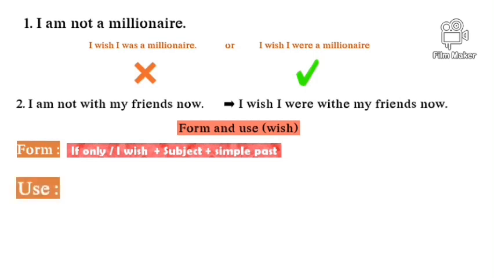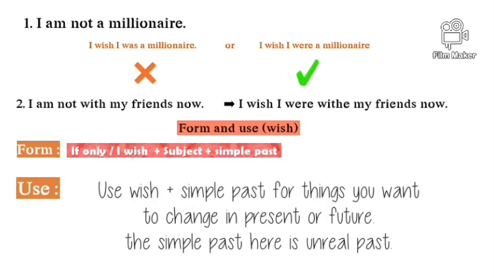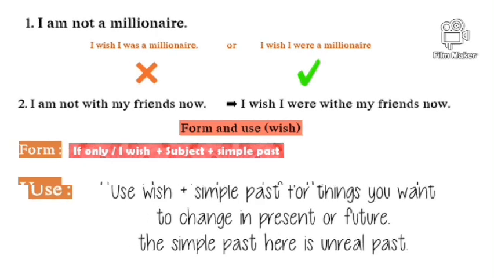Okay, we use wish plus simple past for things you want to change in present or future. Okay, the simple past here is unreal past, ماشي شي past اللي حقيقي, because we are just wishing, hoping or willing it. صافي كنتمناو. Okay, this is all about the wish, and now we are going to move to regret.